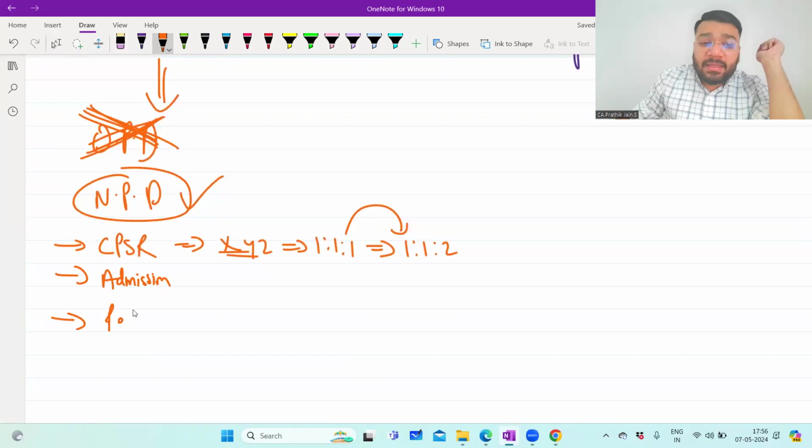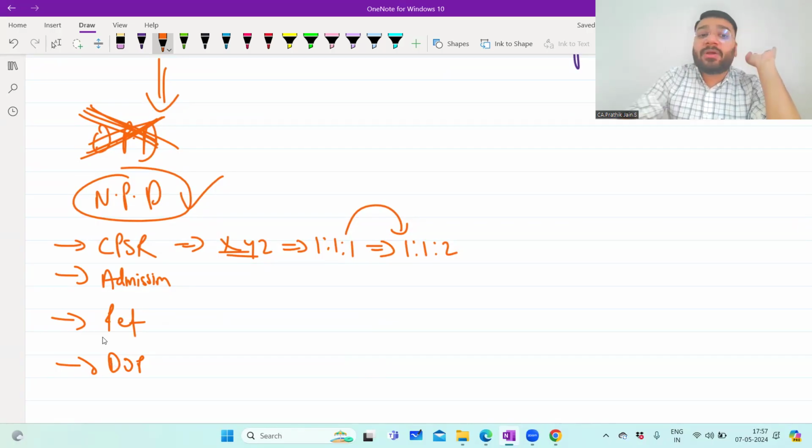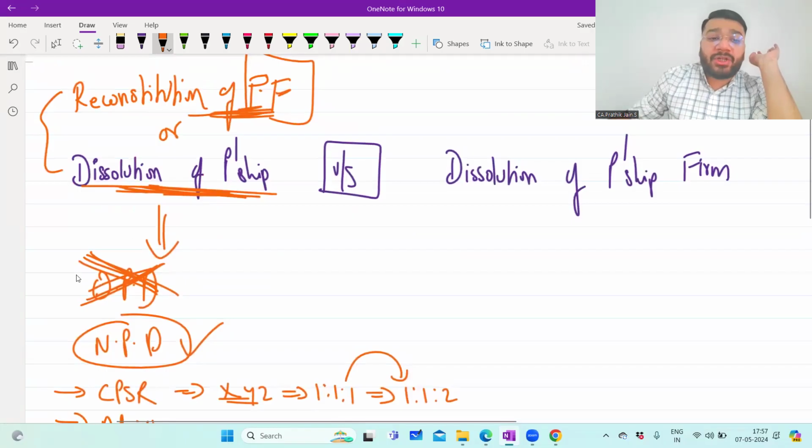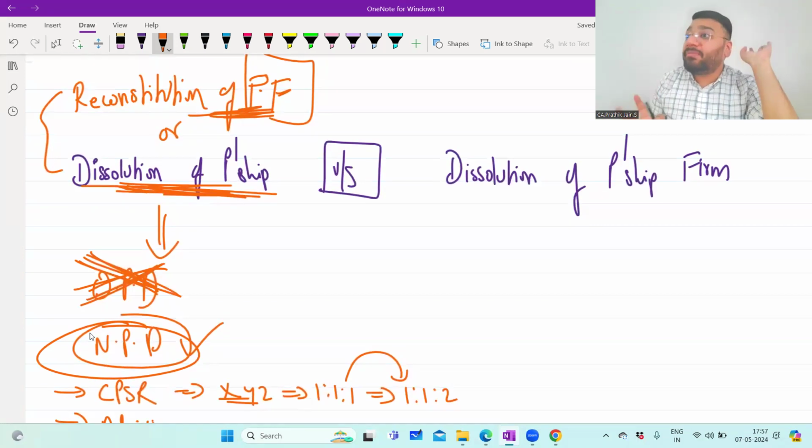Like that, in the retirement topic and the death of a partner topic, the old agreement is cancelled and a new agreement is created with the new terms and conditions. This process is called dissolution of partnership. Only the terms and conditions between the partners change, whereas the business will be alive and continue in the same name. You need not close the business.